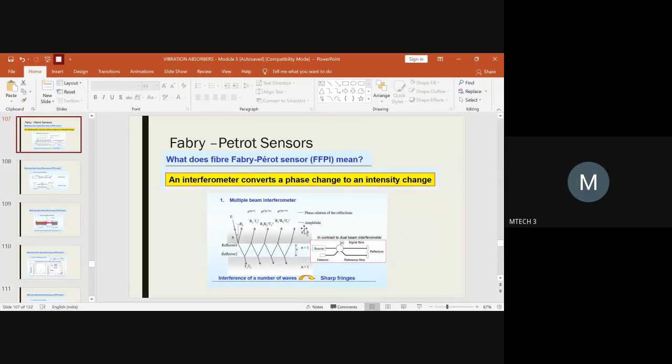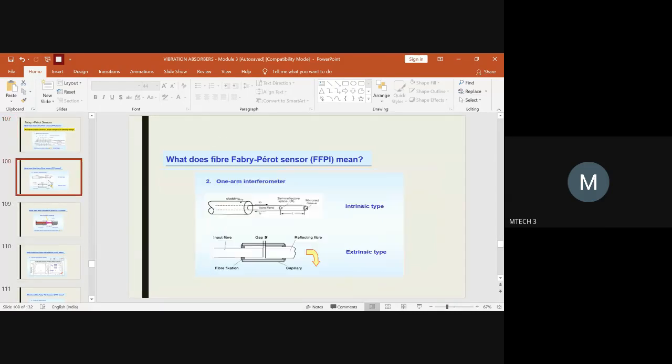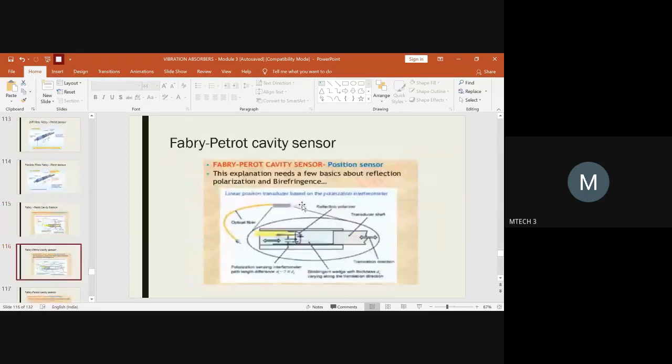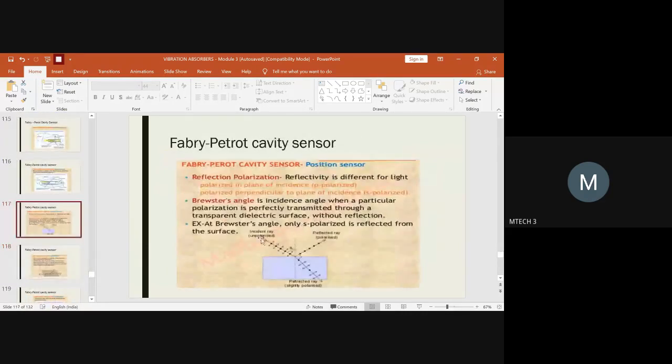So how does the variation take place in the rays of light, incident and reflected? The same thing is explained here in a simple concept, how it gets reflected and incident. It is mainly because of Brewster's angle and the reflection polarization phenomenon.